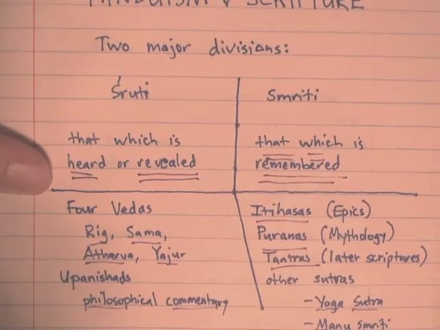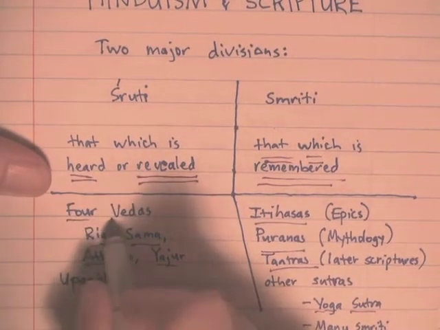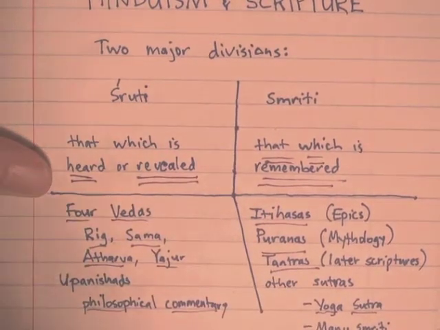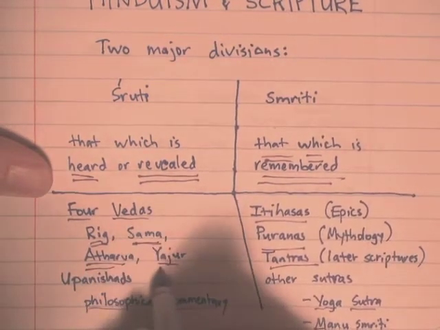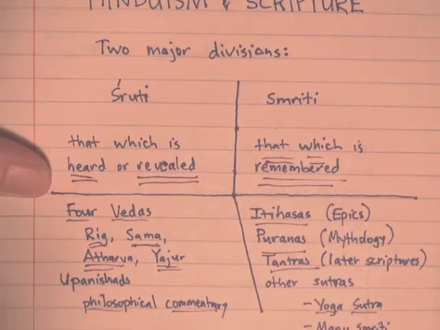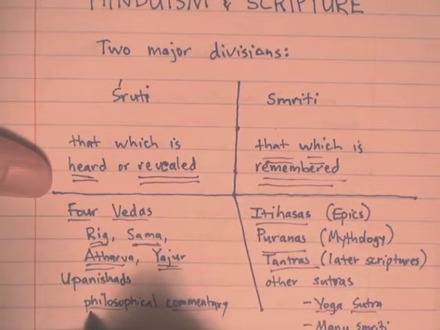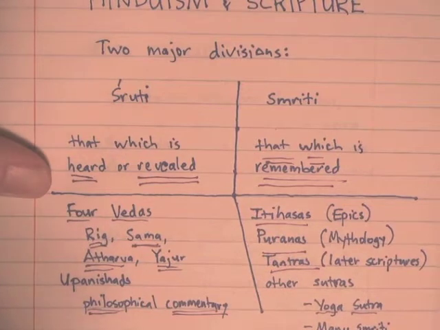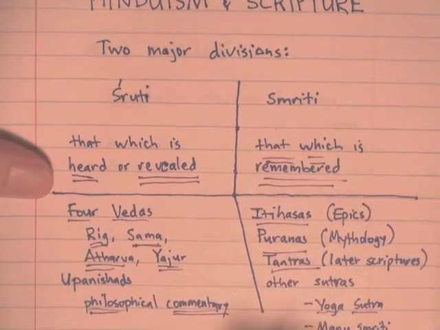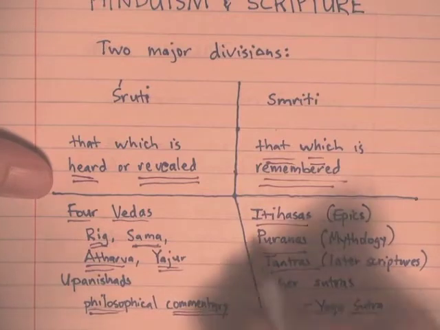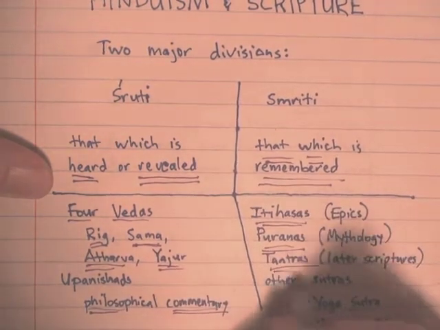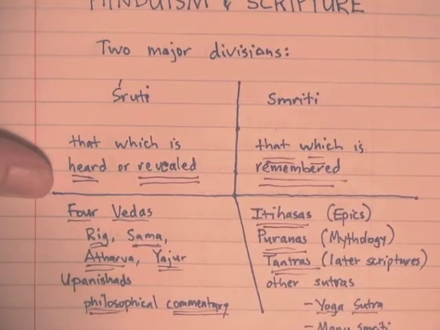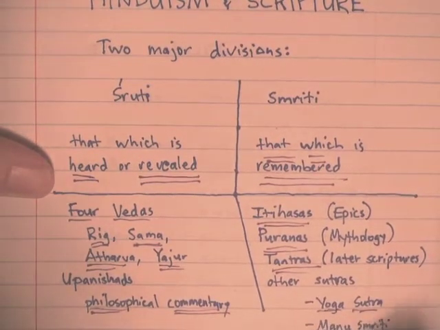This includes the four Vedas, which pretty much all Hindus recognize as the central texts of Hinduism: the Rig Veda, the Sama Veda, the Atharva Veda, and the Yajur Veda. Appended to the Vedas are somewhat later texts, the philosophical commentaries on the Vedas. On the Smriti side, that which is remembered, the Itihasas, the epic poetry, Puranas, mythology, and the Tantras, the later scriptures. And other sutras, the Yoga Sutra, and the Manu Smriti, a collection of laws.